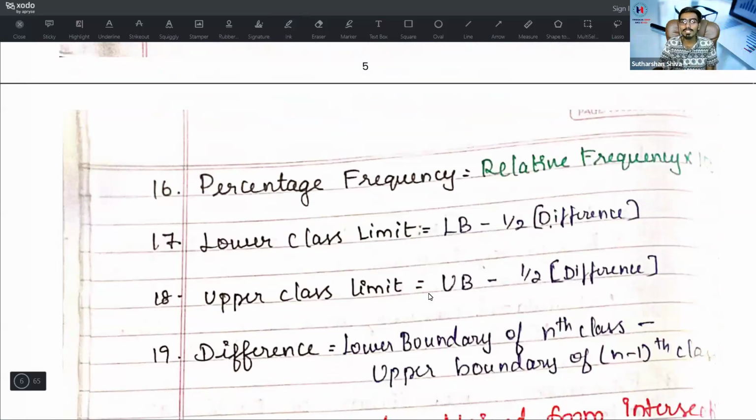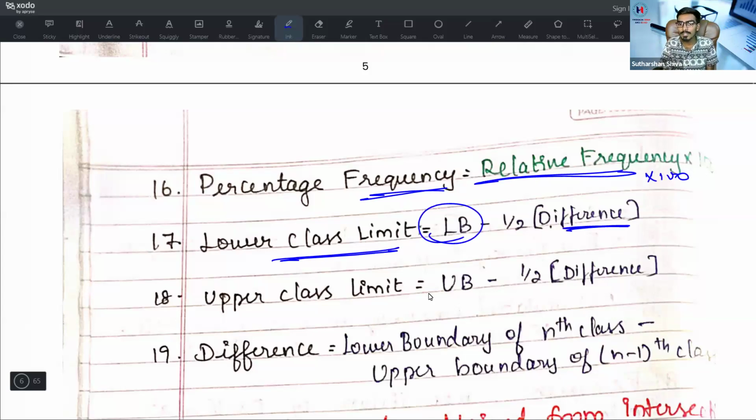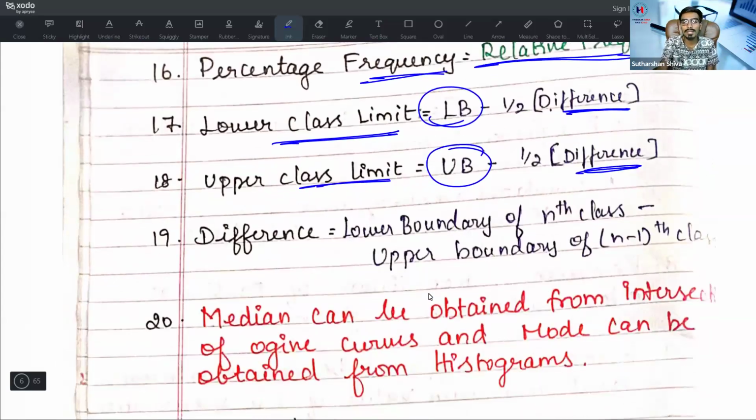Then the 16th one, what is percentage frequency? Percentage frequency is nothing but relative frequency into 100. What is lower class limit? How do you find it? Lower class boundary minus half of the difference. What is upper class limit? Upper boundary plus half of the difference.